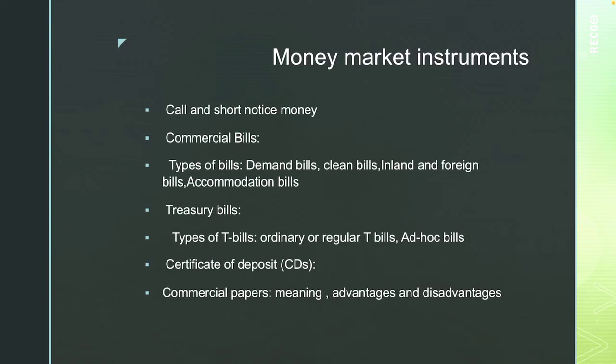Next money market instrument is certificate of deposits. With a view to give investors greater flexibility in the deployment of their short-term surplus funds, RBI permitted banks to issue certificate of deposit. Certificate of deposits were introduced in the year 1989. So, certificate of deposit is a certificate in the form of promissory note issued by the banks against the short-term deposits of companies and institutions received by the bank.